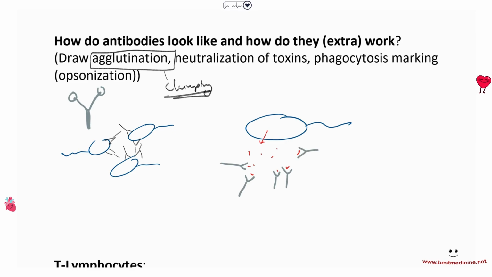Another thing that antibodies can do is that they can help neutralize the movement of bacteria. So you have a bacteria and it has got that flagellum that is helping it to move. Antibodies can come in and bind to the flagellum, preventing it from moving. Okay? So when the bacteria is not able to move, then it's not able to infect the different cells. All right?